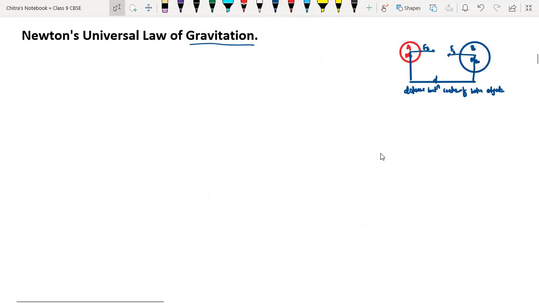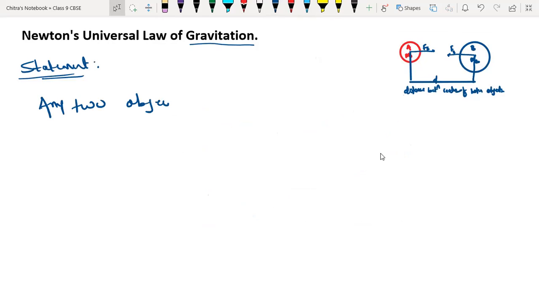Statement: the universal law of gravitation says any two objects of the universe, having mass, attract each other.